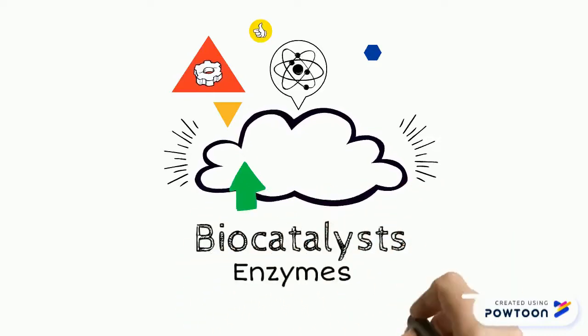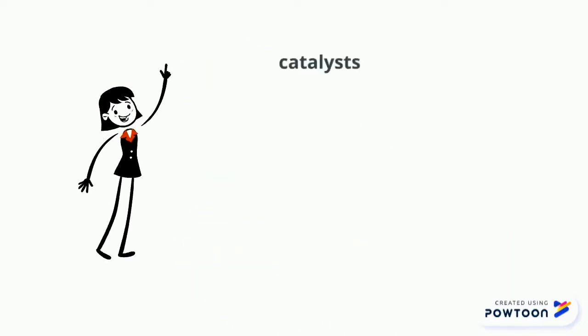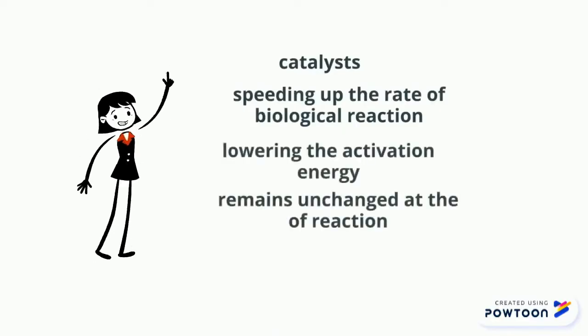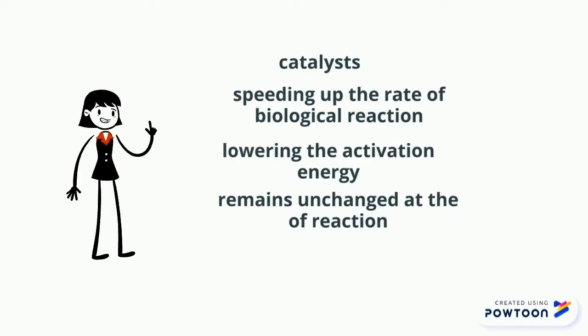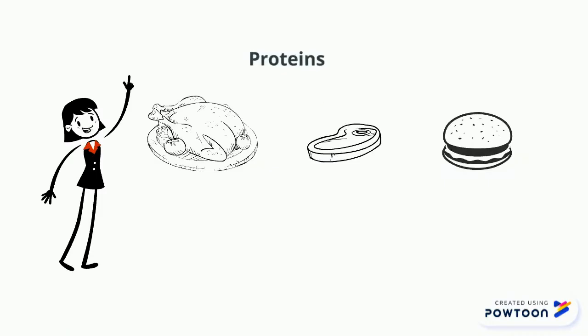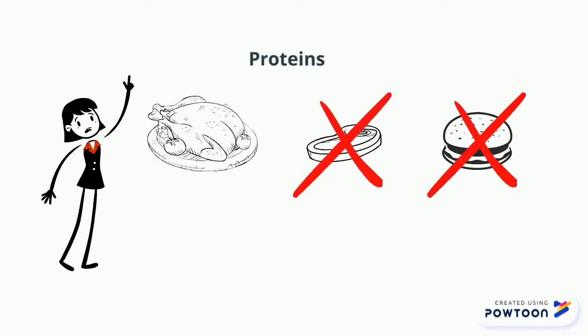What is enzyme? Enzyme is a biological catalyst that speeds up the rate of biological reaction by lowering the activation energy and remains unchanged at the end of the reaction. Enzyme comes from protein that you eat. Without enzyme, enzymatic reaction will not occur.